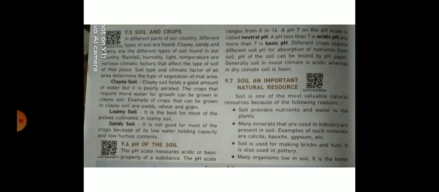We have discussed pH in our last chapter, acids, bases and salts. The pH scale ranges from 0 to 14, and a neutral substance has pH 7, an acidic substance has pH 0 to 7, and a basic substance has pH 7 to 14. A pH less than 7 is acidic, and more than 7 is basic. Different crops require different soil pH for absorption of nutrients from soil.